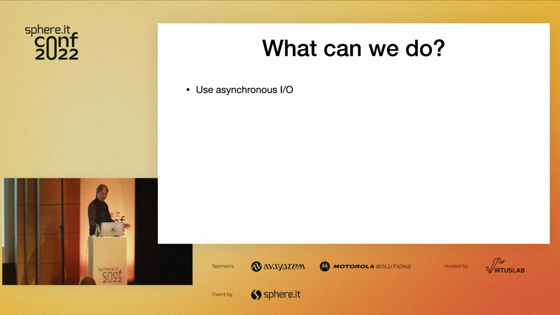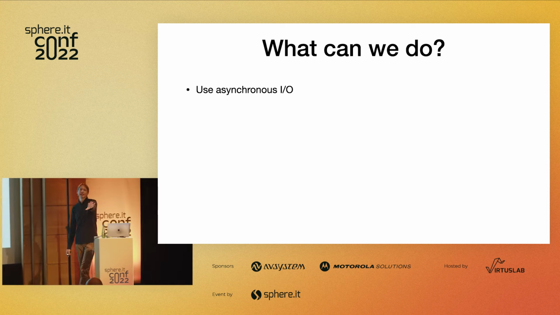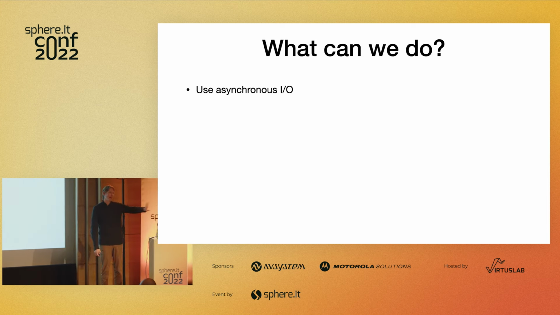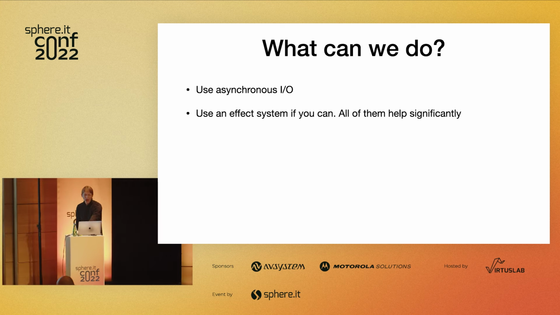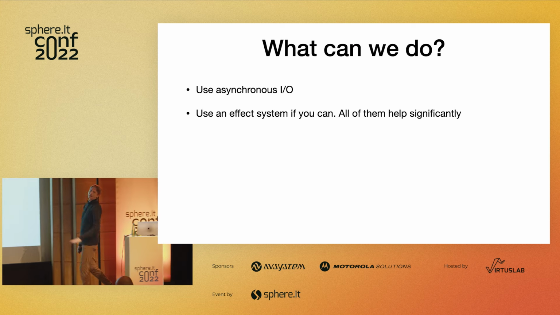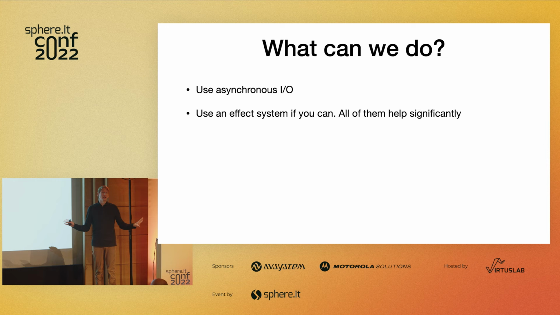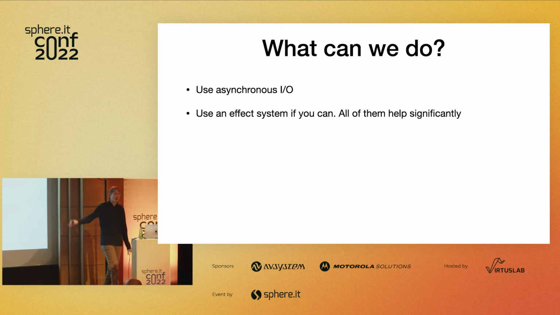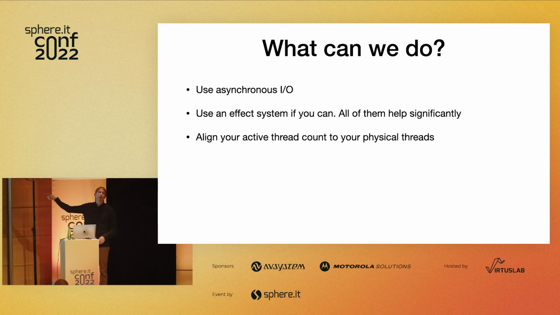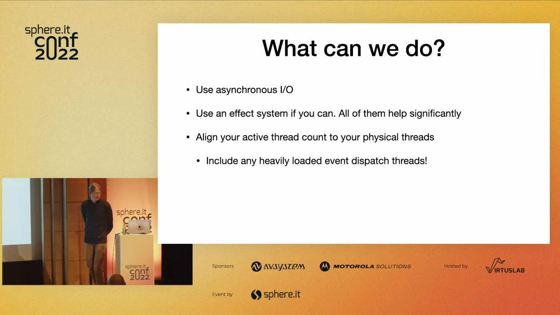So really concretely, first, make sure you're using async I/O. Because I think at this point, it's beyond debate that using synchronous I/O is just really, really, really slow. Use an effect system if you can, okay? It doesn't matter which one. Forget about the holy wars. They're all better than nothing. They're really, really, really good, and they solve a lot of problems for you. And this is where the innovation will happen over the next couple of years.